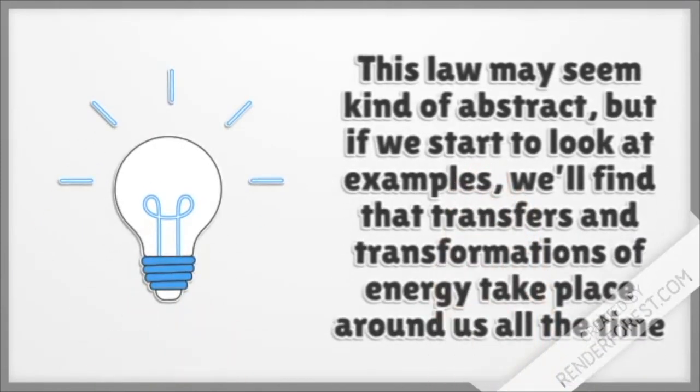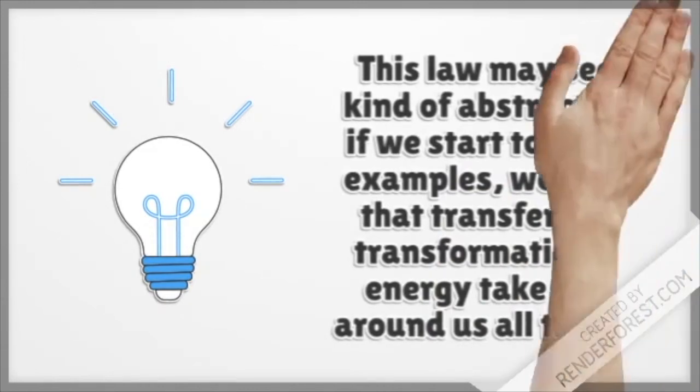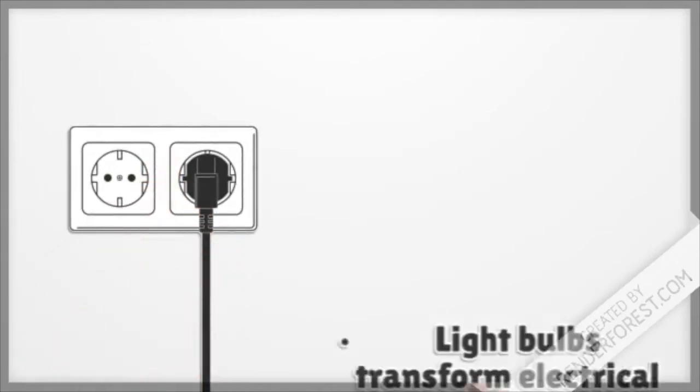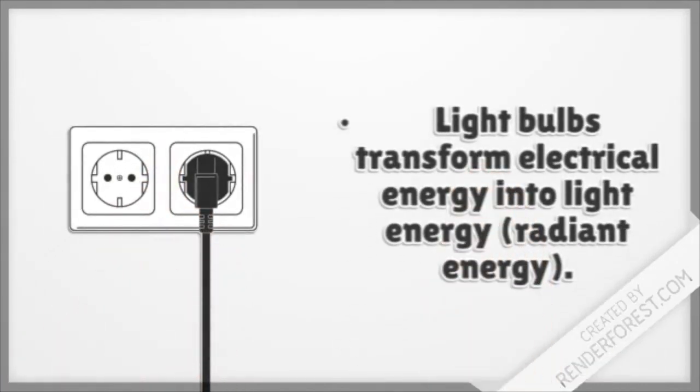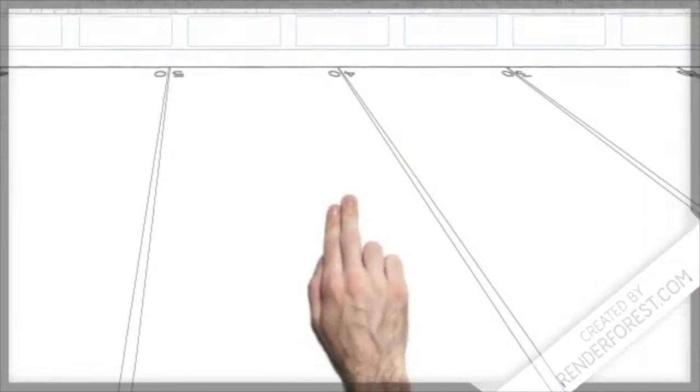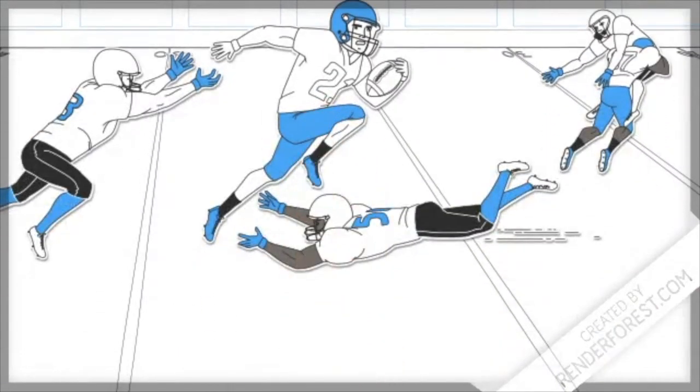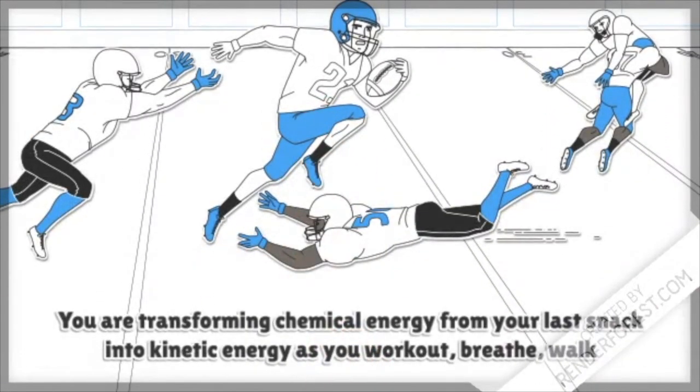Now, although the law might seem a bit abstract at first, we realize that the first law of thermodynamics and the concept of transforming energy from one form to another is a recurring common thing in our day-to-day lives. For example, when we're turning on a light bulb, it will transform electrical energy into light energy, also known as radiant energy. Or another example is when we eat a snack before we're working out, we're transforming chemical energy into kinetic energy. It's the same amount of energy, just in a different form.